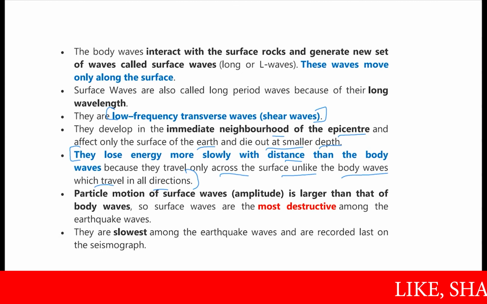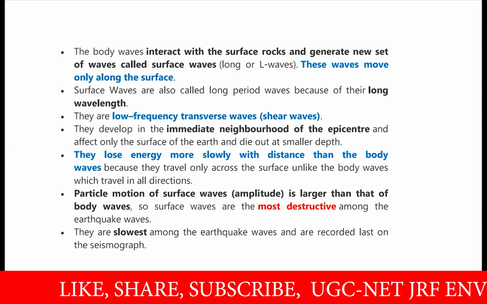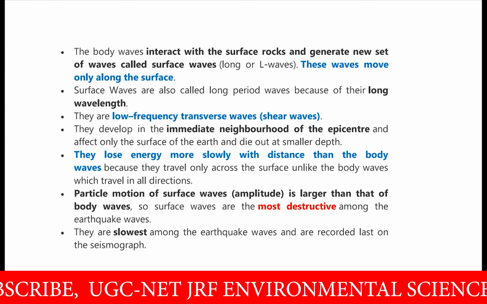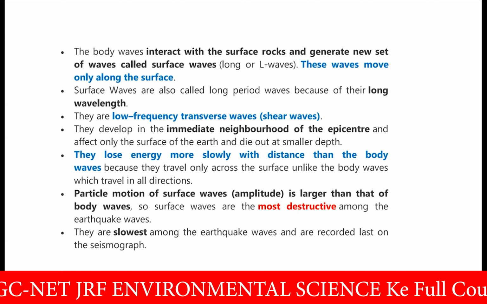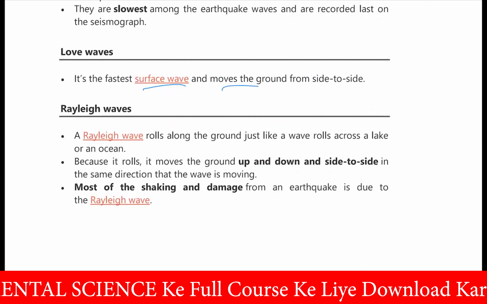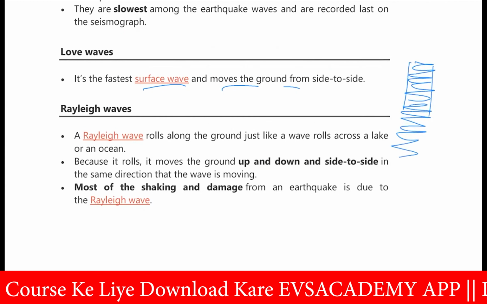Again, these different waves are divided into two categories. One category is Love waves, another category is Rayleigh waves. Love waves are the fastest surface waves and move the ground from side to side. So the ground will move like this. Suppose this is the Earth's surface. So, the movement of the surface is like this.